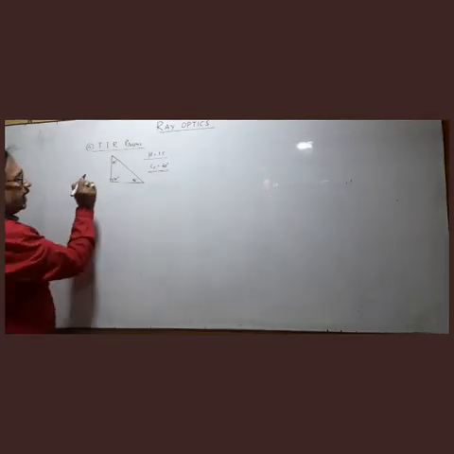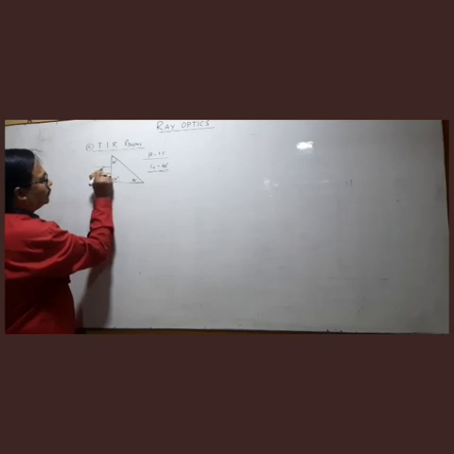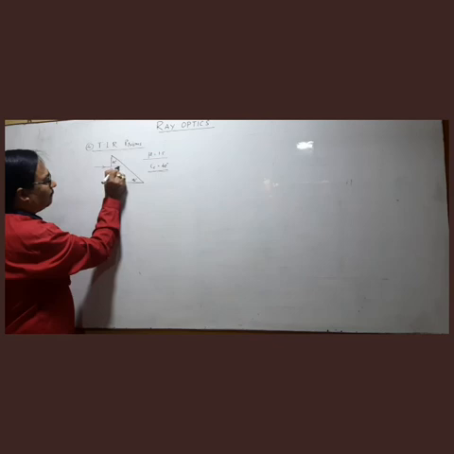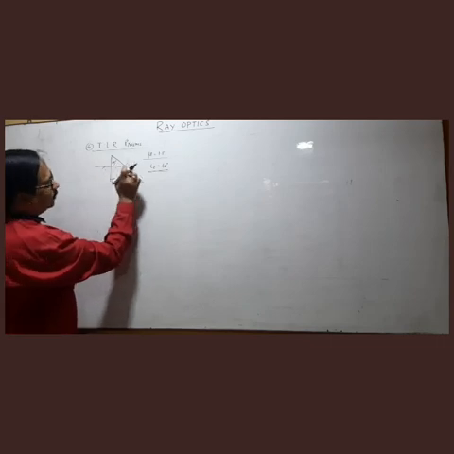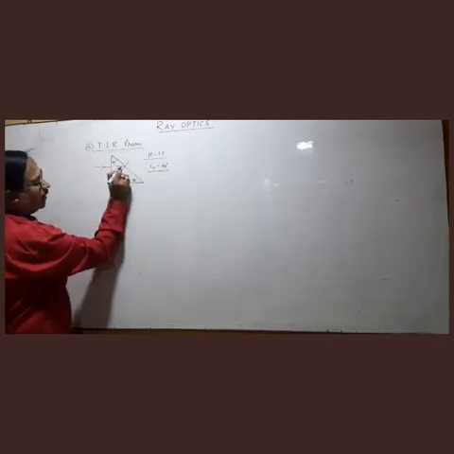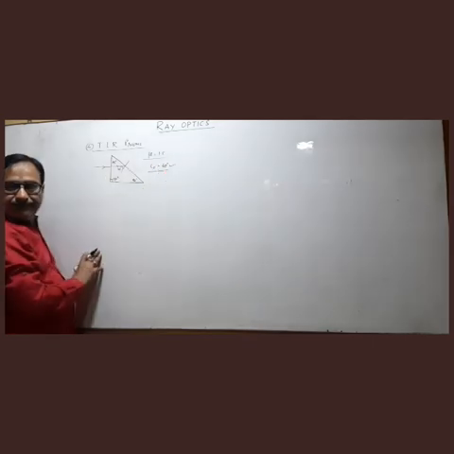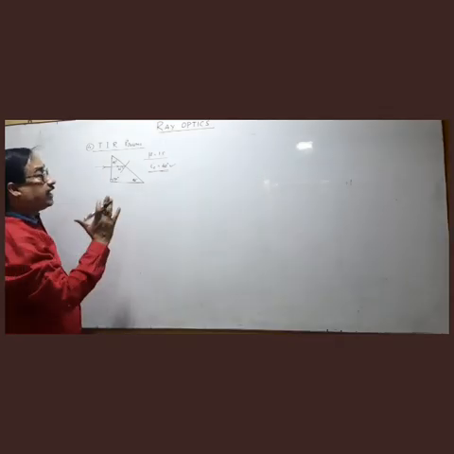So if we have a ray entering like this, it is normal incidence when the ray goes straight. But when it comes to this point, this should go out of the prism. But as the angle is 45 degree, more than 40 degree, right? Then phenomena of refraction will not take place.